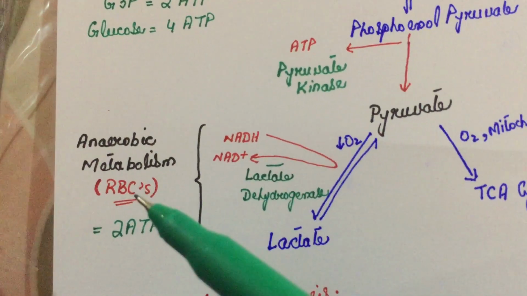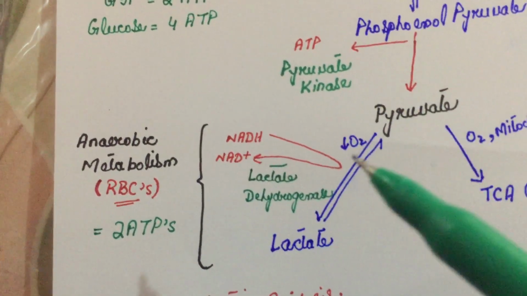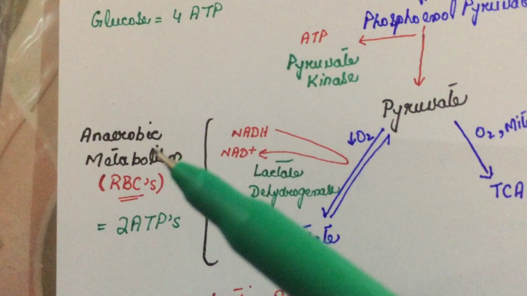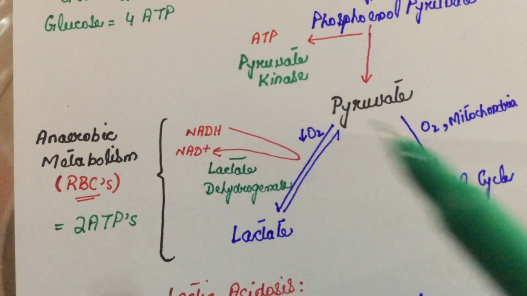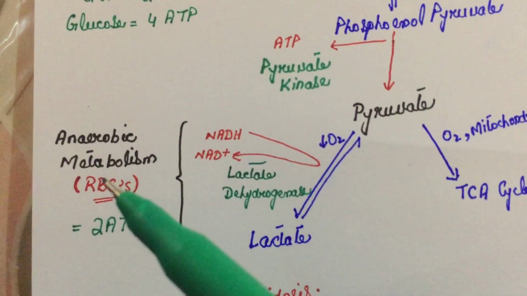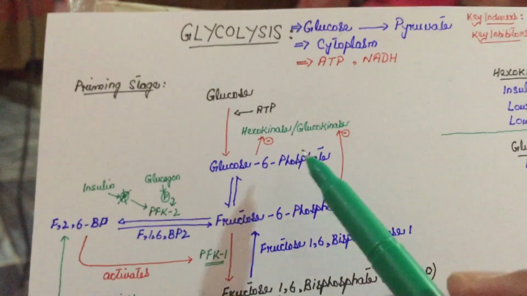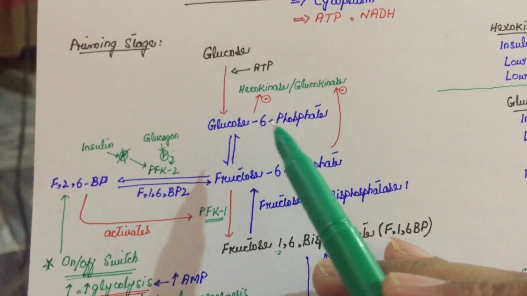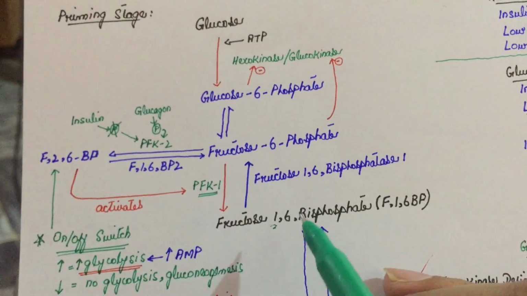As I mentioned before, red blood cells have no mitochondria, so they cannot use oxygen and anaerobic metabolism happens in them. There is no TCA cycle in red blood cells, so all they can do is produce only 2 ATPs, because 2 ATPs are used up in the priming stage when glucose was converted into glucose 6 phosphate, and when fructose 6 phosphate was converted into fructose 1,6 bisphosphate.